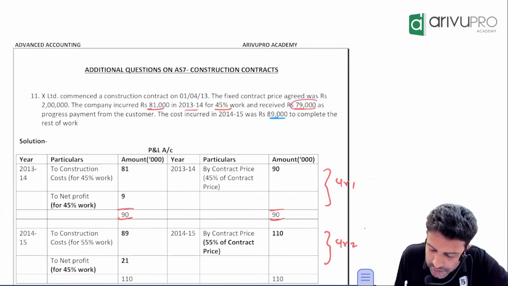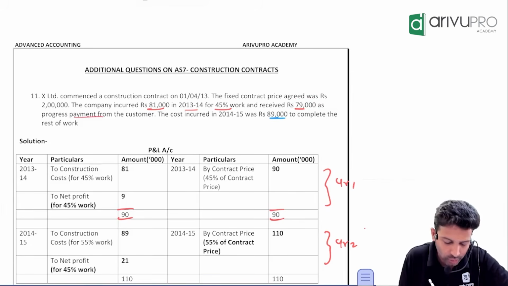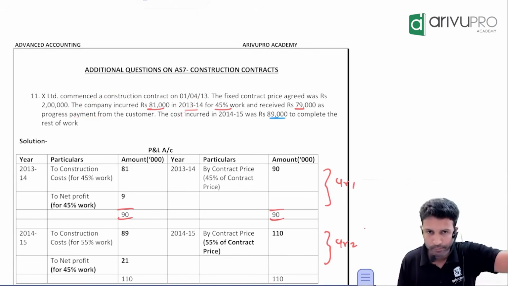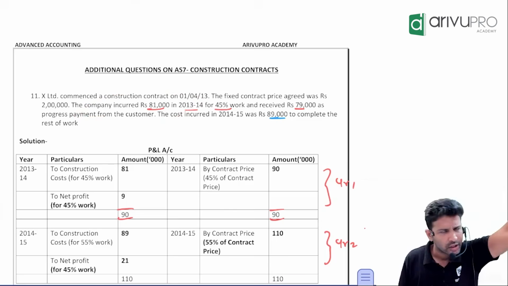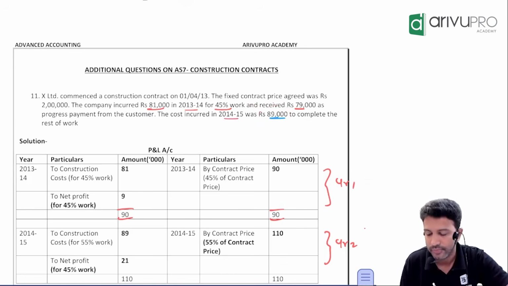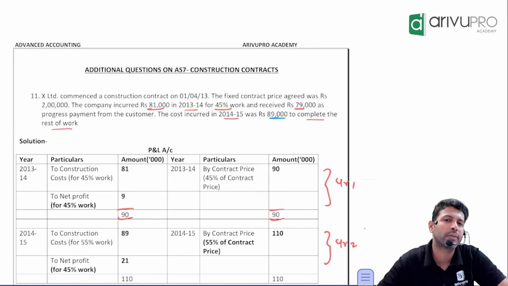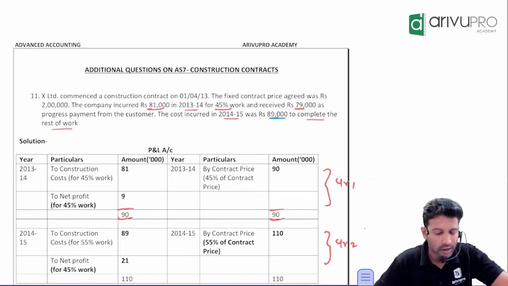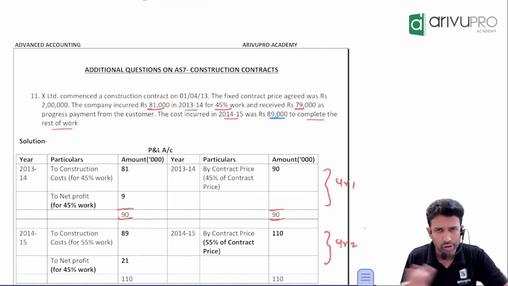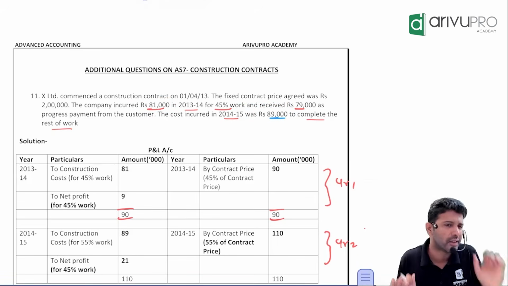And we have received how much from the customer? 79,000 as progress payment. This is the data for year 1. Cost incurred in the next year, that is year 2, was 89,000, to complete the rest of the work. So what is the total period of this contract? 2 years. First year we spent 81,000. Second year we spent how much? 89,000. So do we have to worry about the percentage, or is it given? Given.